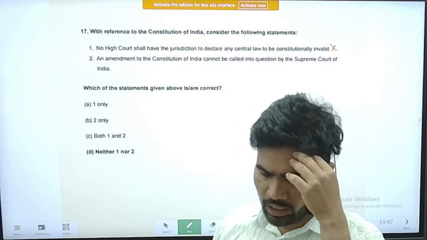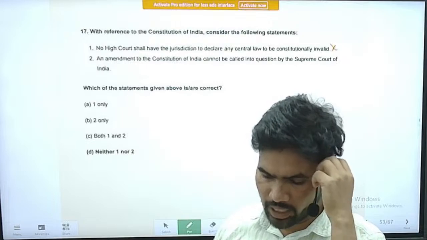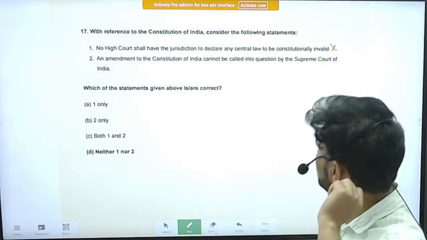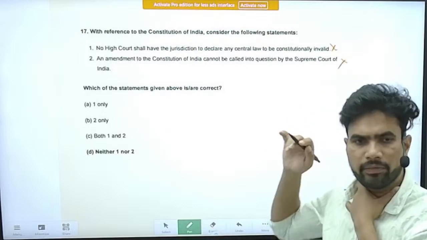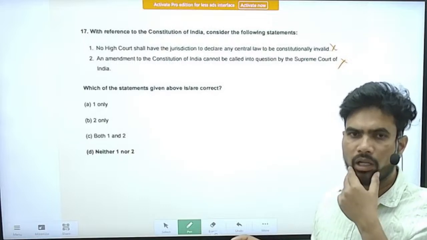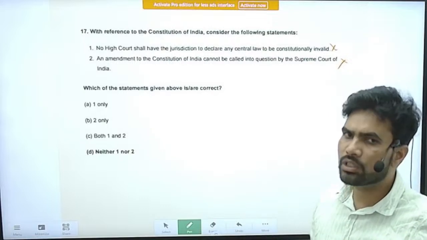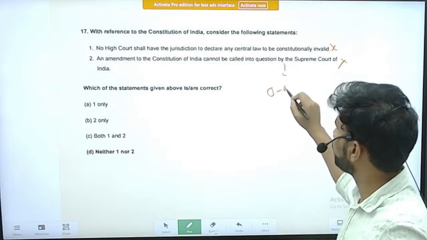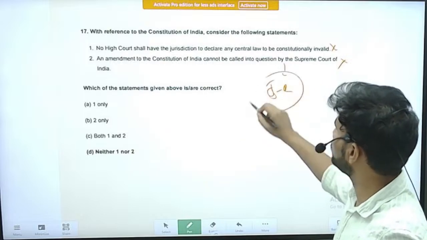Second statement: an amendment to the Constitution of India cannot be called into question by the Supreme Court of India. This is an incorrect statement. The Supreme Court of India has the power to review not only ordinary laws but also constitutional amendment laws. It is part and parcel of judicial review.